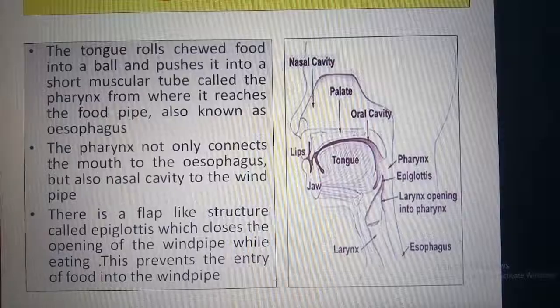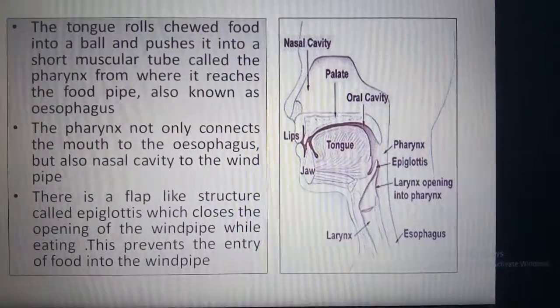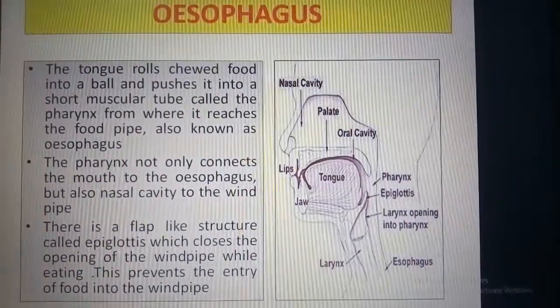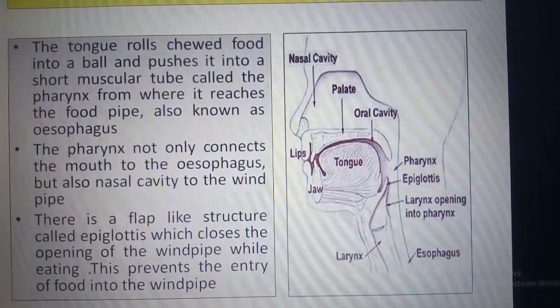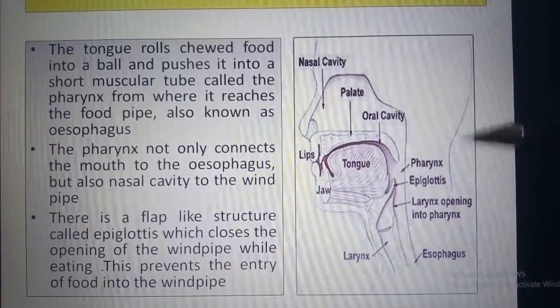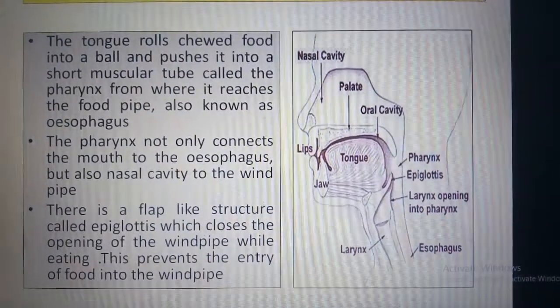By knowing this, you must be thinking, how then does food not enter into the windpipe while eating? Does the food enter into the windpipe also when we eat? No. Why? Because there is a flap-like structure called the epiglottis which closes the opening of the windpipe.